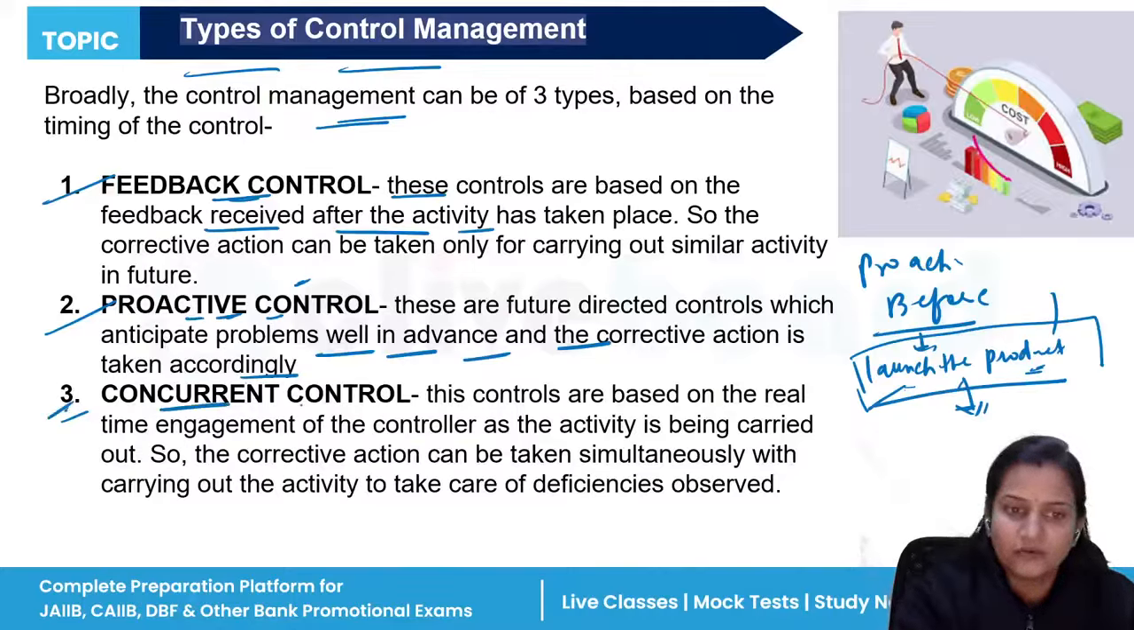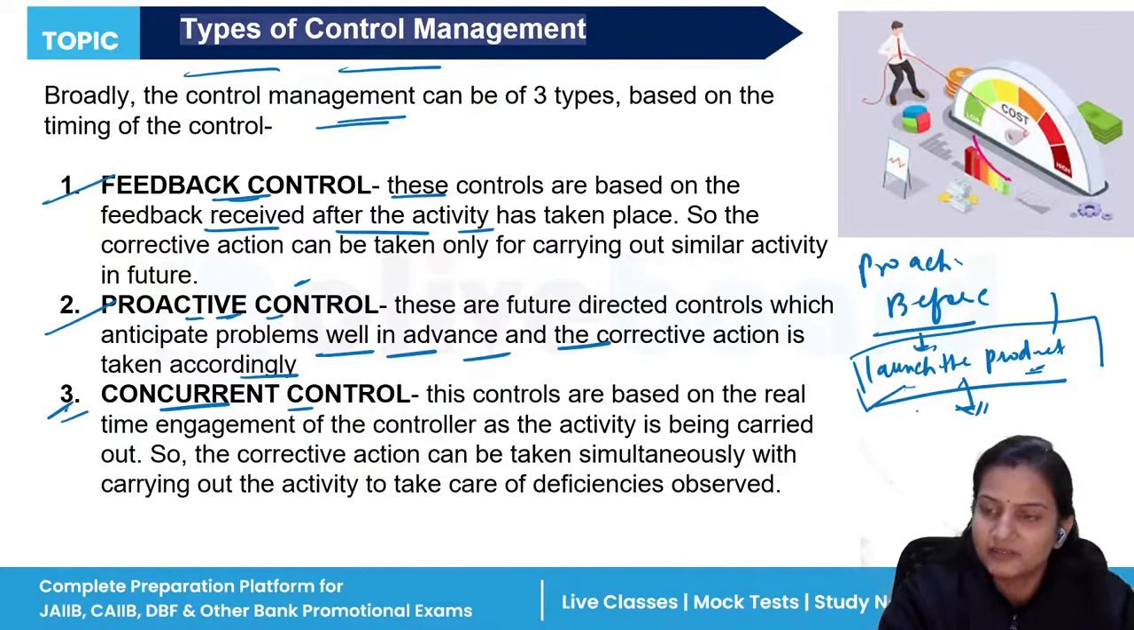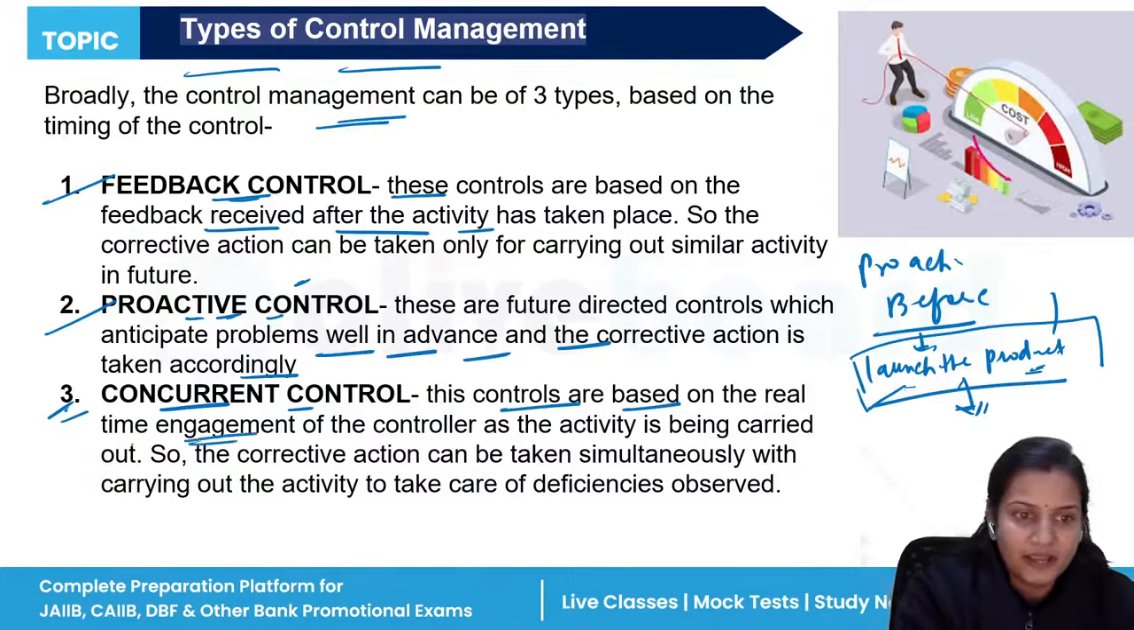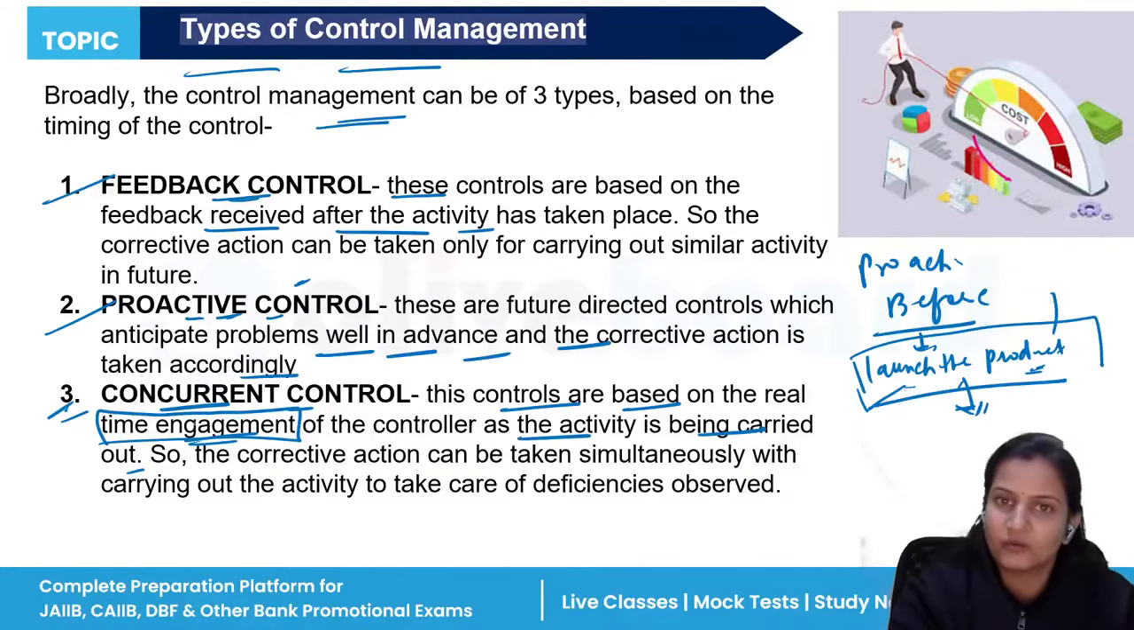And concurrent control means the activity is taking place, and parallelly you are controlling that activity. These controls are based on the real-time engagement of the controller as the activity is being carried out, and you are also controlling the activity. So these are the types of control management, and all these three types are very, very important.